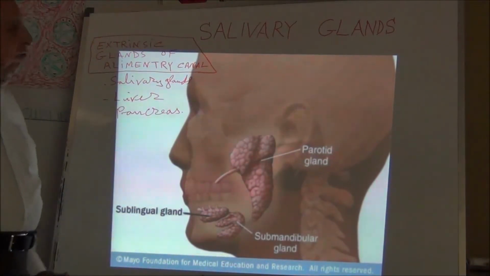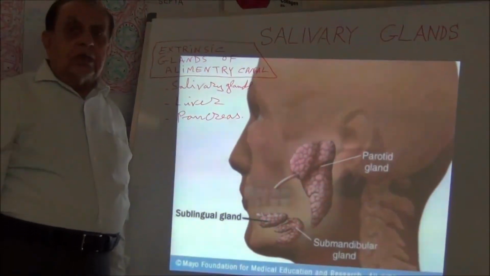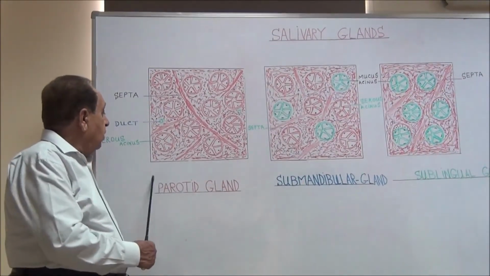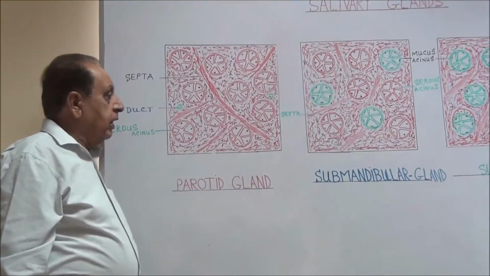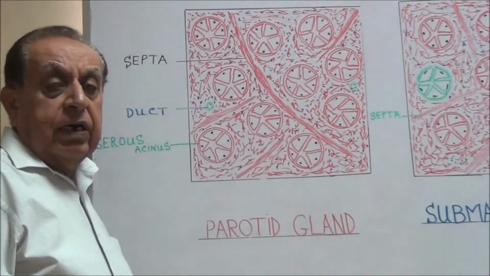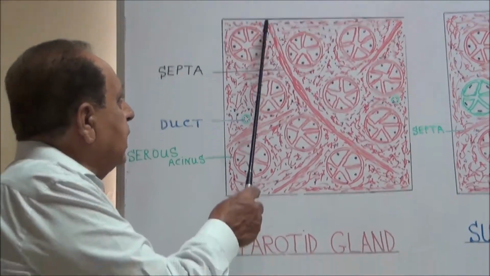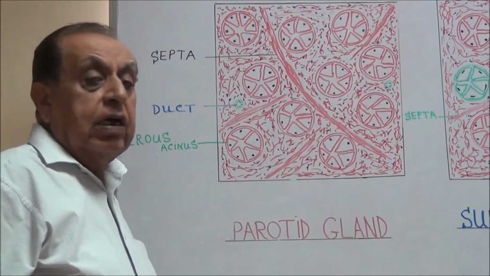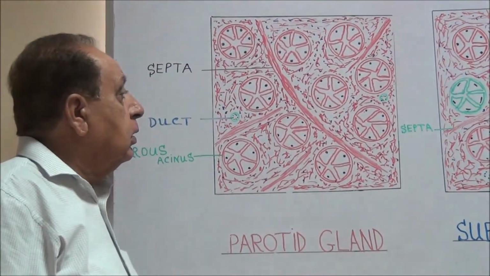Now we will describe these glands separately. First of all, the parotid gland. The parotid gland is covered by a capsule, and this capsule sends septa inside the parenchyma and divides it into incomplete lobules.